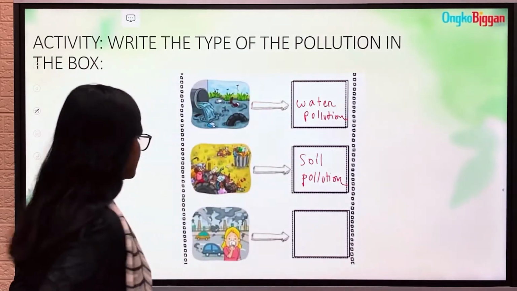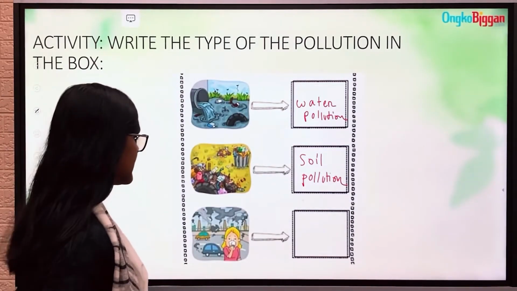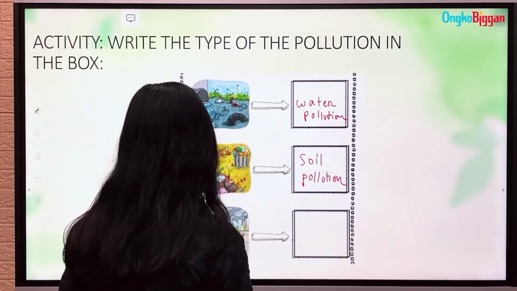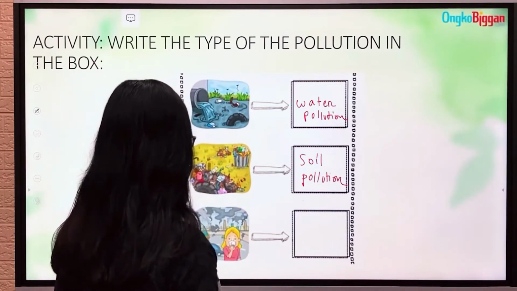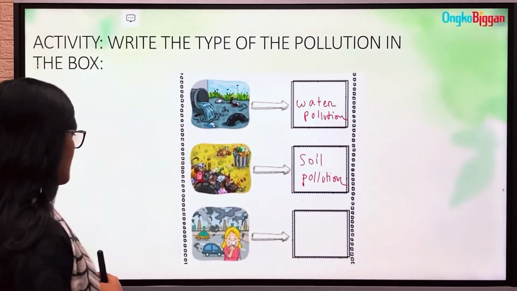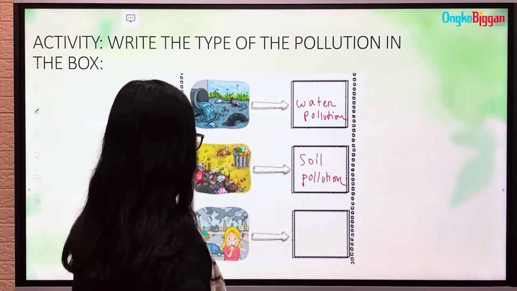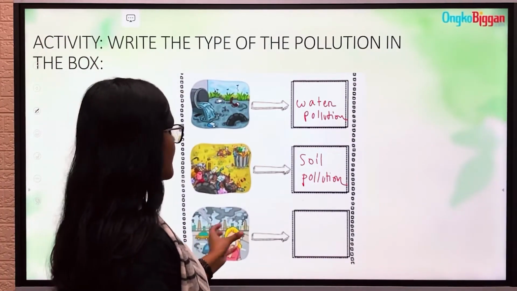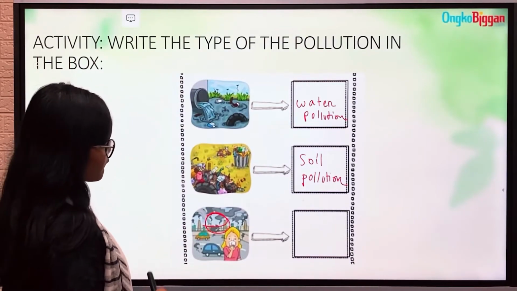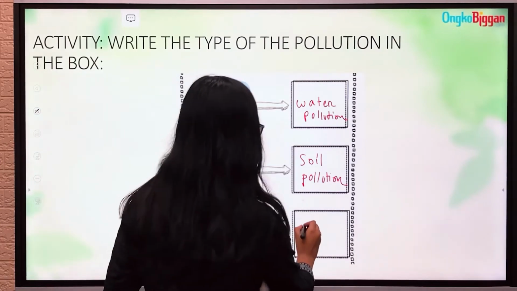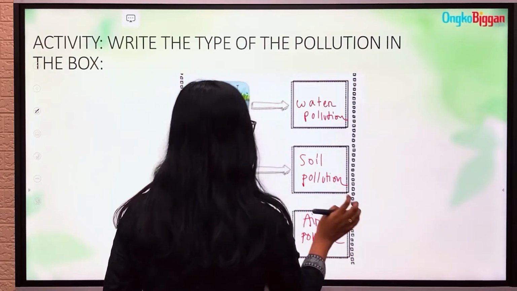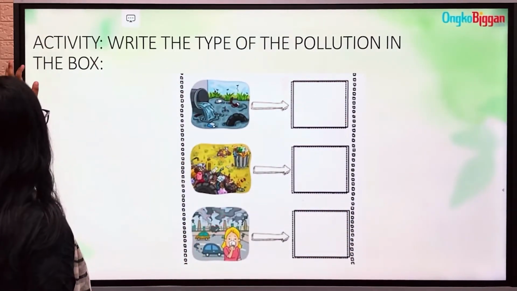In the third picture we can see a person, a girl, holding her nose with a cloth. That means she is facing the problem of odor, bad smell. And beside her we can see the smoke emission from the car. That means this type of smoke is emitted and mixed with the air. That means it causes air pollution. So I hope you have enjoyed doing this activity.